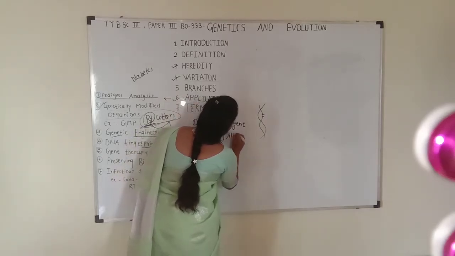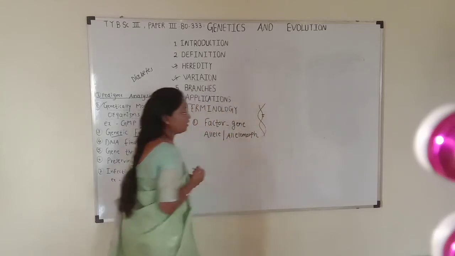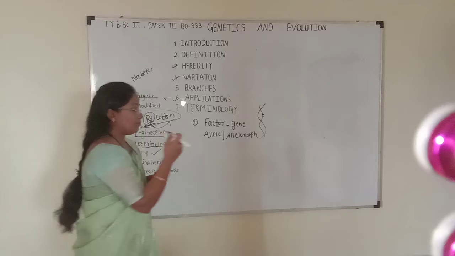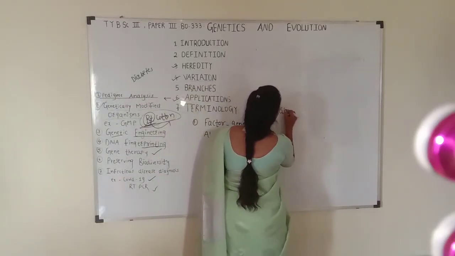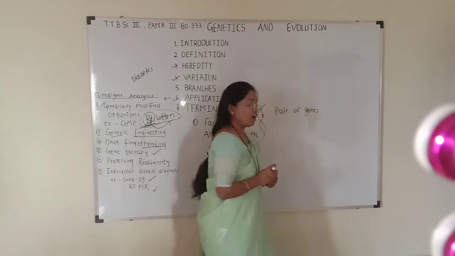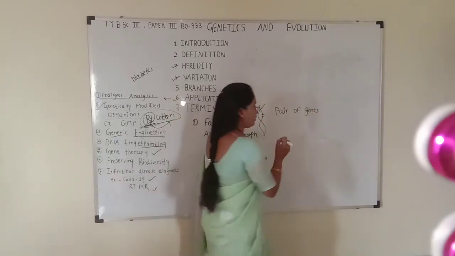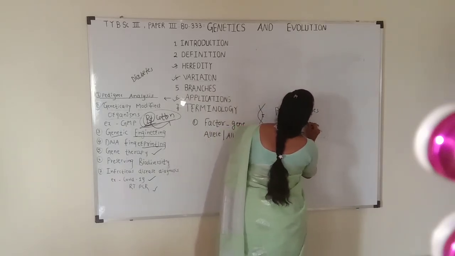Allele, also called allelomorph. What is an allele? An allele is a pair of genes controlling the same character.